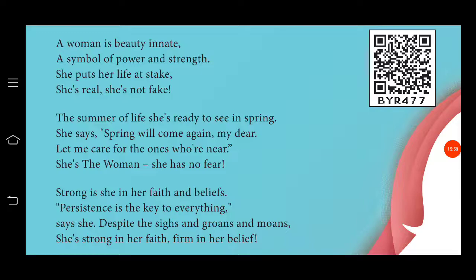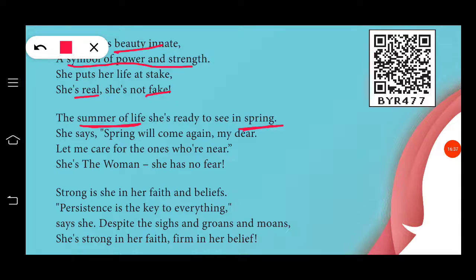So once again we can recall the figures of speech, that is, the poetic devices, that have been presented in this poem. In the first line, metaphor is presented as "beauty innate." In the second line, again metaphor is used as a symbol of power and strength. So woman is compared to a symbol of power and strength. In the fourth line, "real, fake" is a contrast. Again, "summer of life" and "spring" are metaphors, that is, summer of life is compared to the hardship of life and spring is compared to the good times of life.